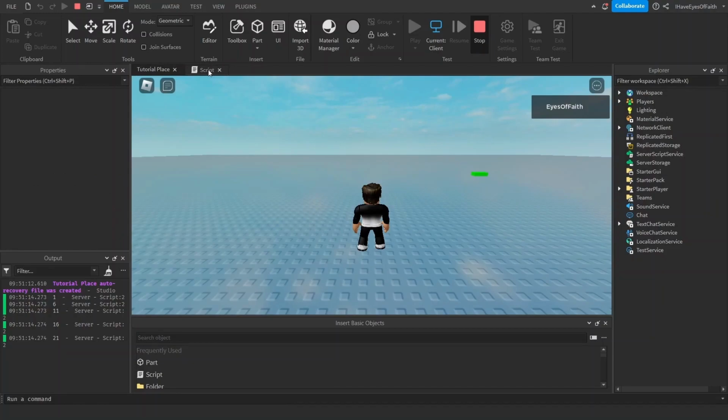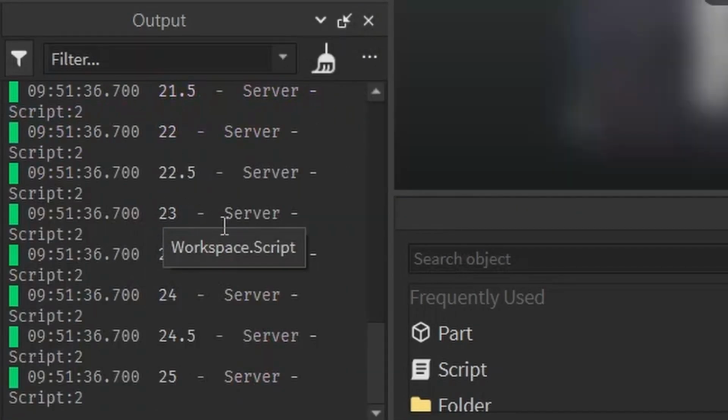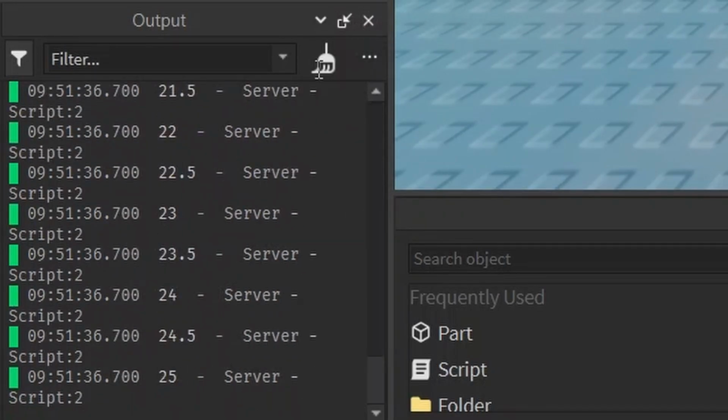And notice it stops at 21, because if it were to loop again, adding 5 to this would make 26, and that's higher than the 25. So it's not going to go over this max number. You can even make this into a decimal, and it'll go 1, 1.5, 2, 2.5. See? 1, 1.5, 2, 2.5. It'll count up by half to get to 25.